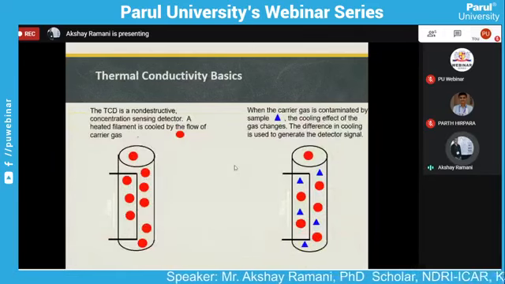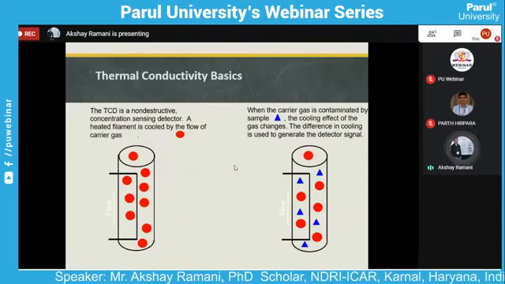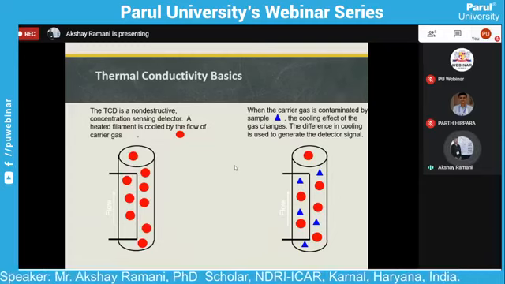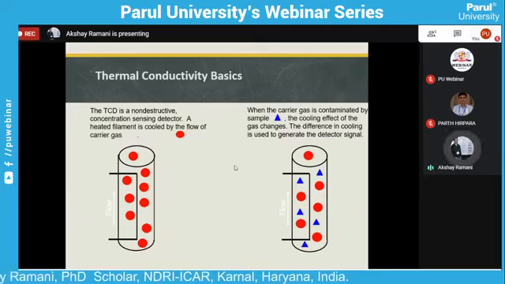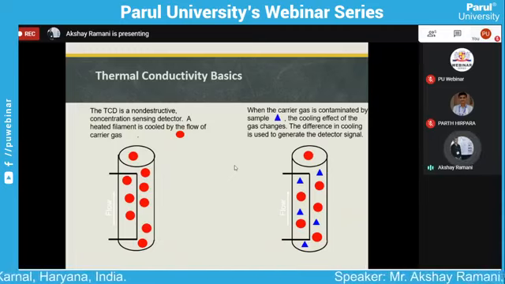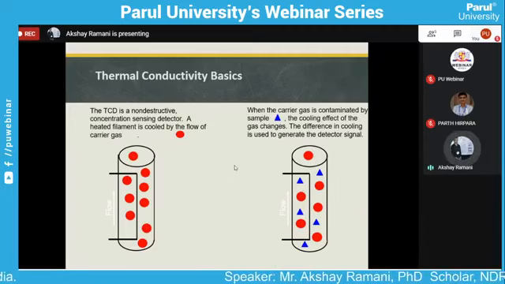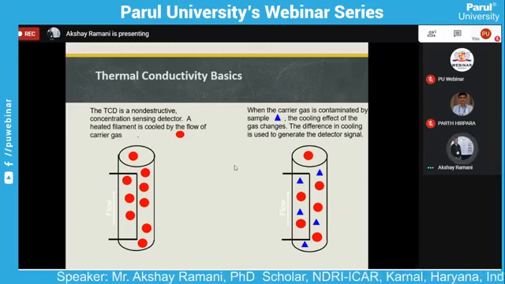Here we see in this figure that the thermal conductivity detector is a non-destructive, concentration-sensing detector. A heating filament is cooled by the flow of the carrier gas. When the carrier gas is contaminated by the sample, the cooling effect of the gas changes, and this difference in cooling is used for generation of the detector signal.